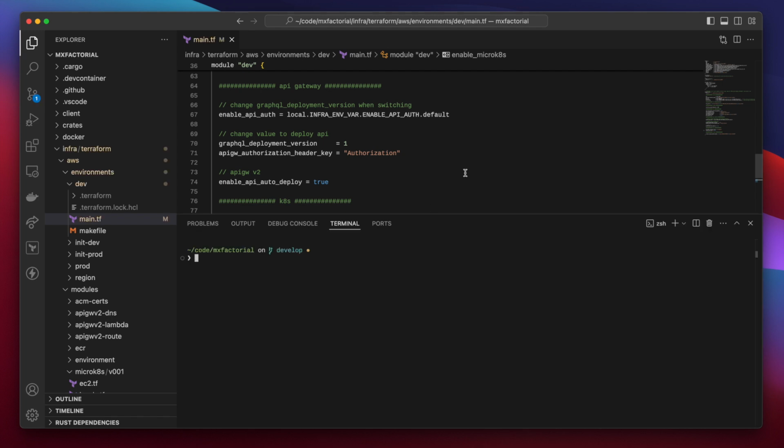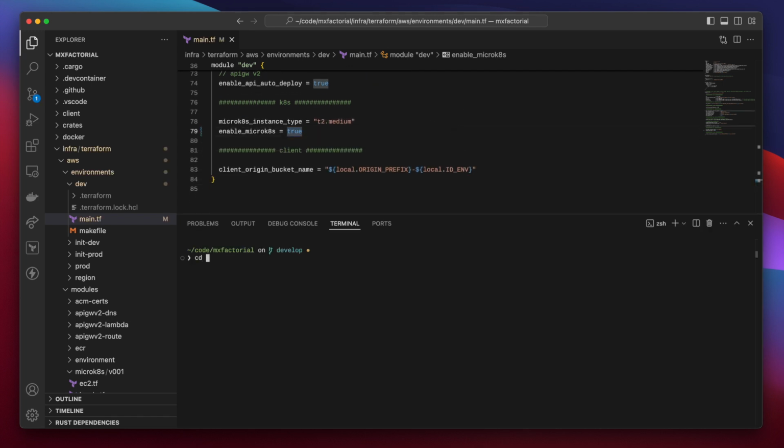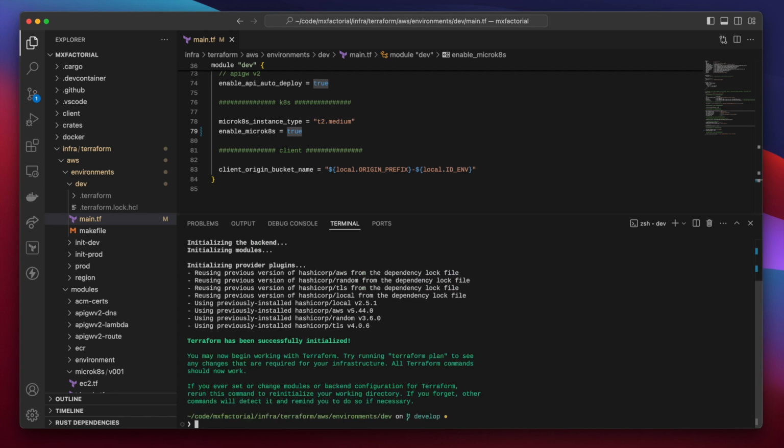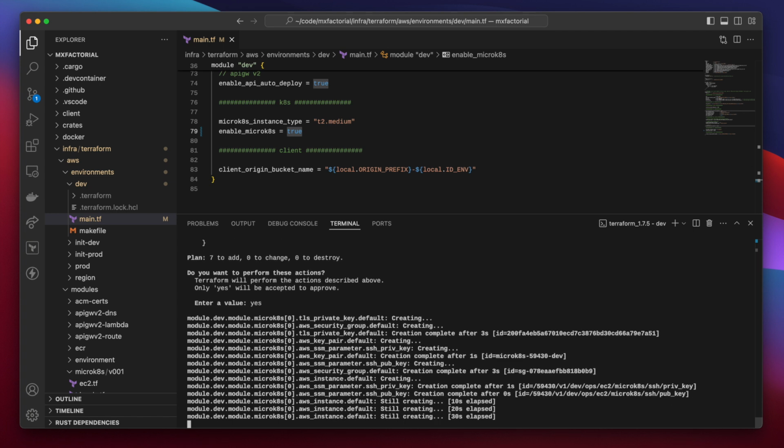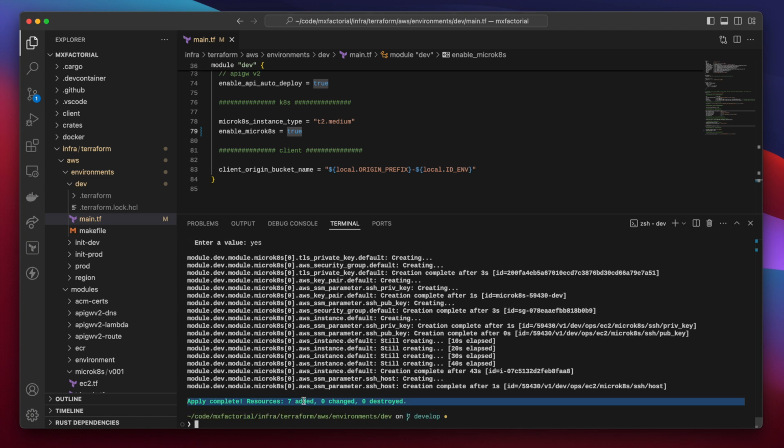Now open a terminal, cd into Infra, Terraform, AWS, Environments, and Dev. Add the module with Terraform init. Now Terraform apply. Type yes and enter. Okay, 7 resources were added to the cloud dev environment.